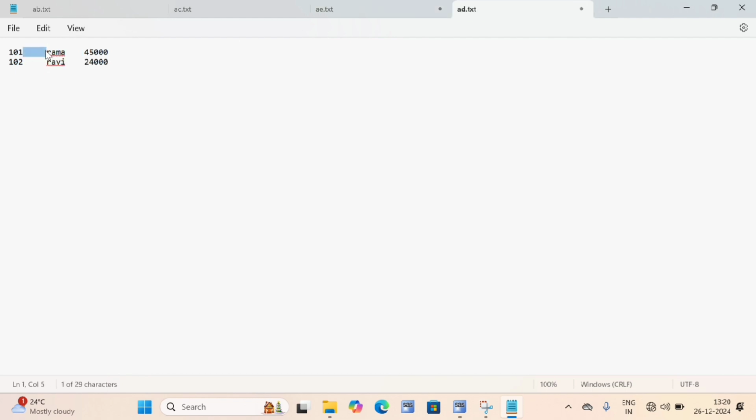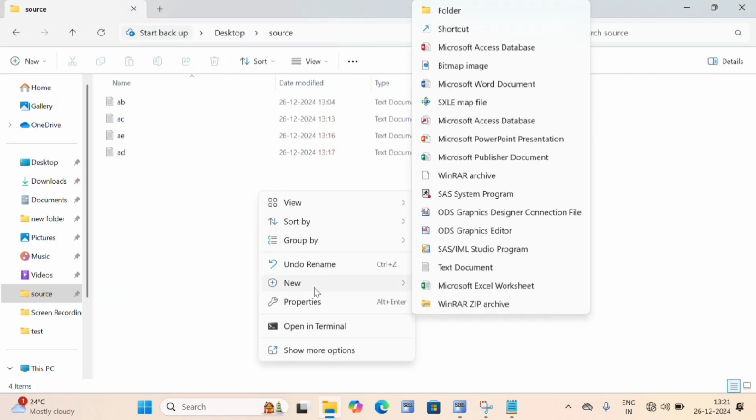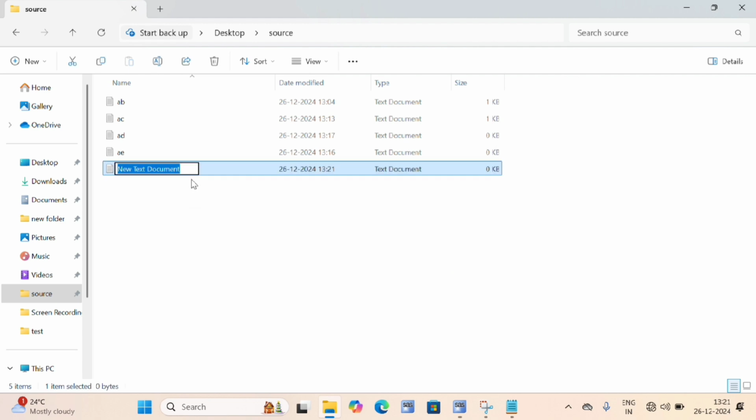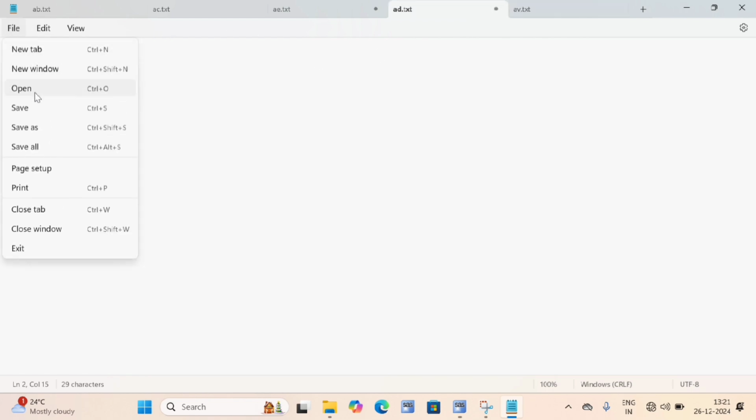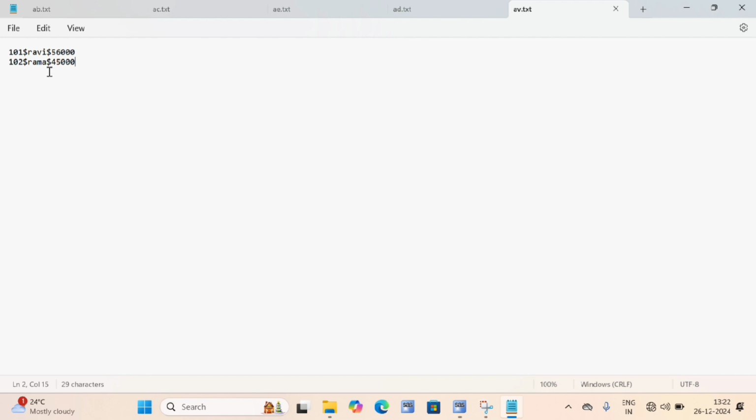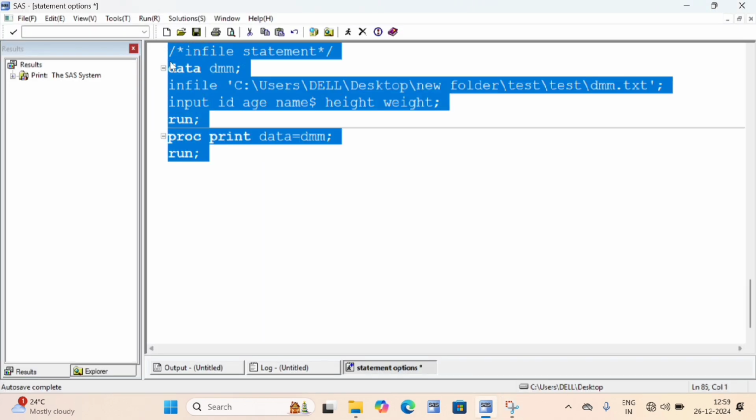Here we are not giving space. You might think that this is a space so that you can run the program easily. No, this is a tab delimited file. Clear? Next I'll create one more text file, AV. I'm giving the values here like this. What you are seeing here is a dollar symbol. I'm saving this also, and the previous one also I'll save because I didn't save, I think. Here you are seeing the dollar symbol. Observation values are separated by dollar here.